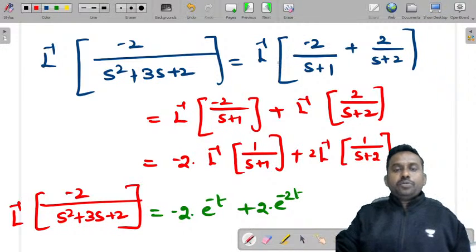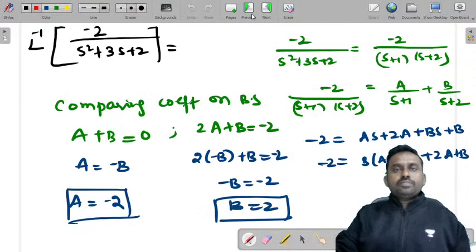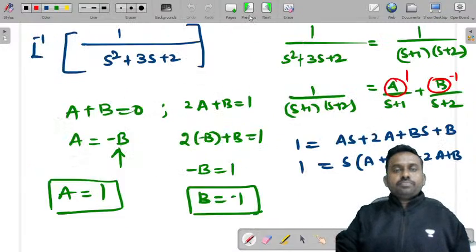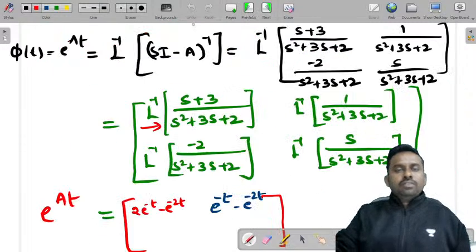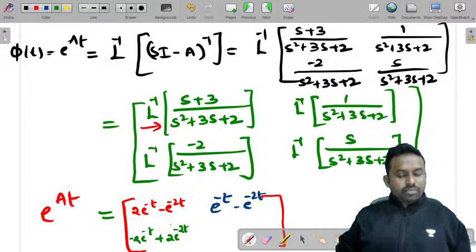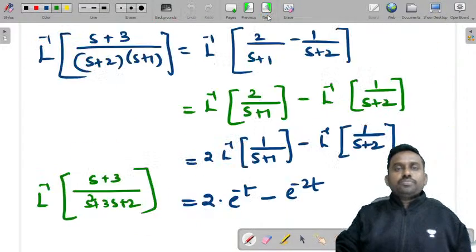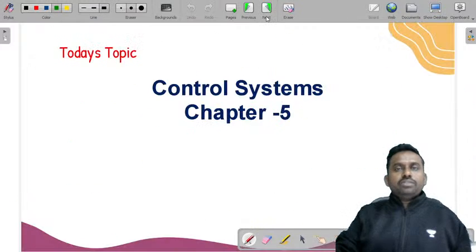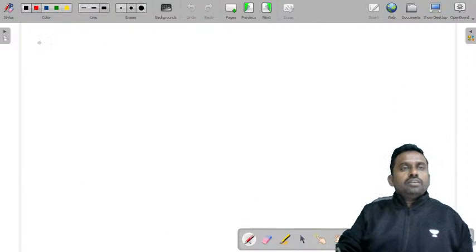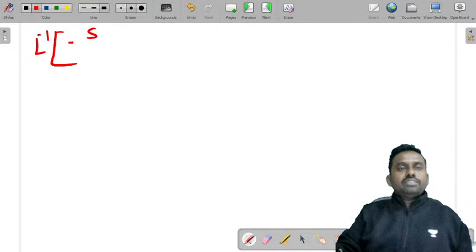So let's write that 2 into e power minus t. So this is 2 into e power minus t minus 2 into plus 2 into e power minus 2t. Now let's write the last term, s by s square plus 3s plus 2. Can someone tell me what is the value of that? Laplace inverse of s by s square plus 3s plus 2